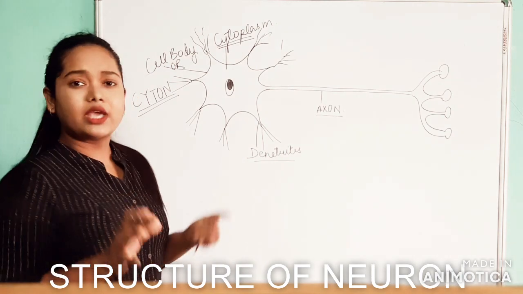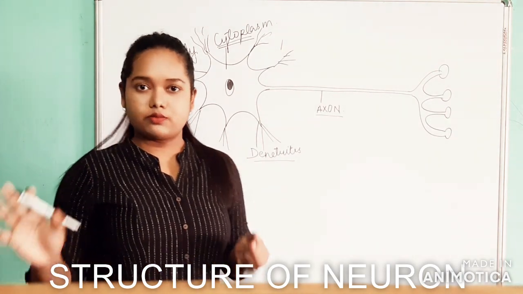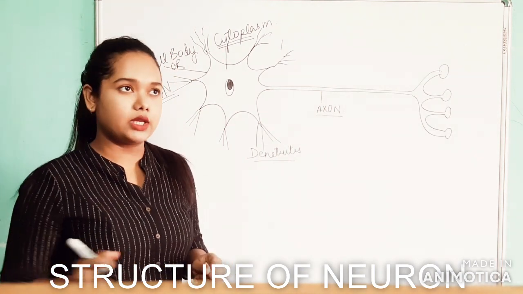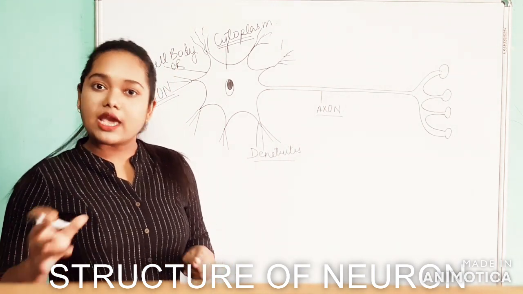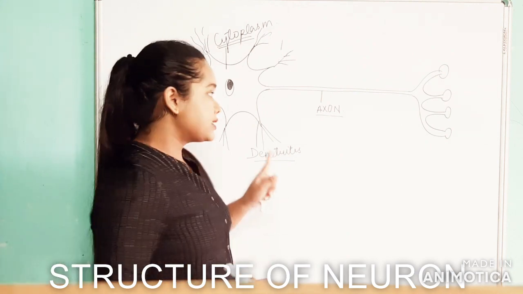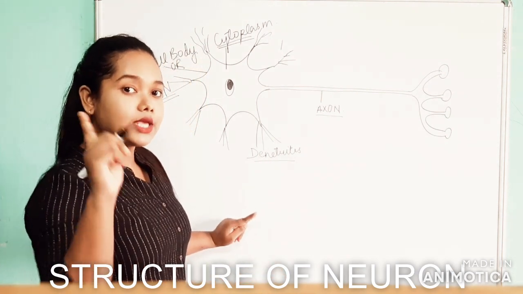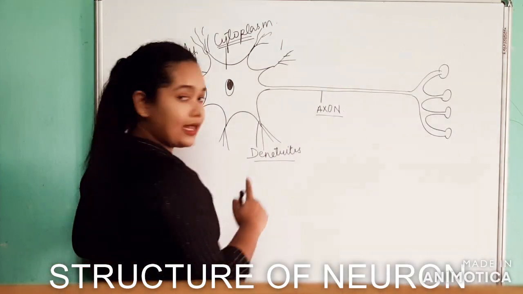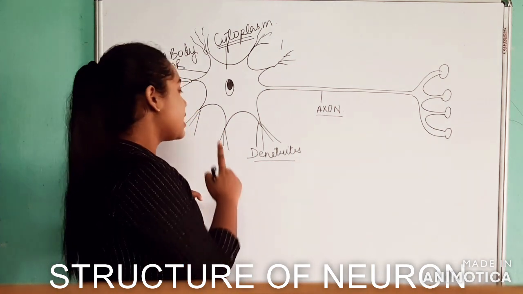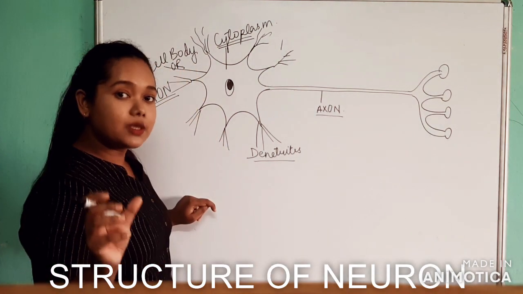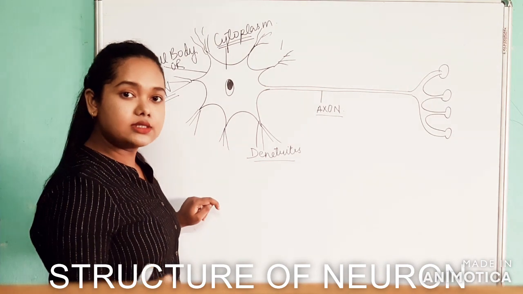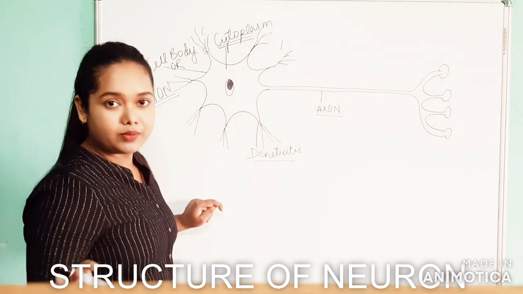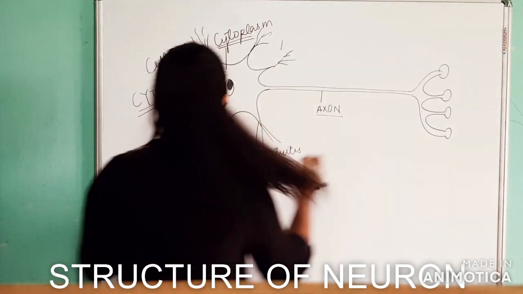Okay, so each and every organelle will be present here, like the mitochondria, the Golgi apparatus, endoplasmic reticulum, and ribosomes. Everything will be present except the centriole, since it's an animal cell, and we know the centriole is an organelle present in animal cells. Neuron is again an animal cell, but in case of neuron there is a very important exception. Centrioles are absent in neurons. They are not present.